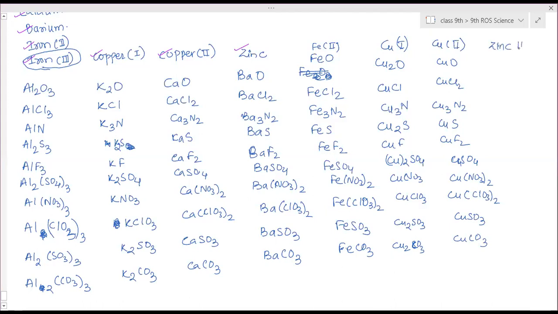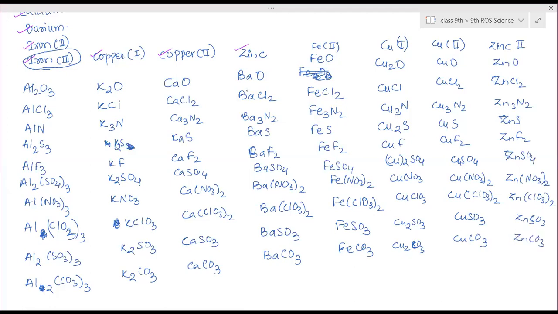Zinc valency 2. ZnO, ZnCl2, Zn3N2, ZnS, ZnF2, ZnSO4, Zn(NO3)2 twice, Zn(ClO3)2 twice, ZnSO3 and ZnCO3. Yes, ma'am.